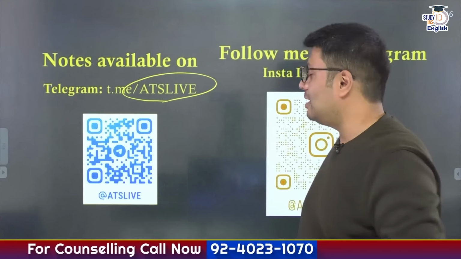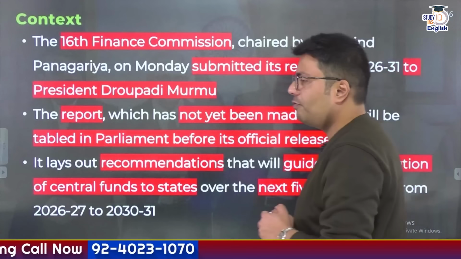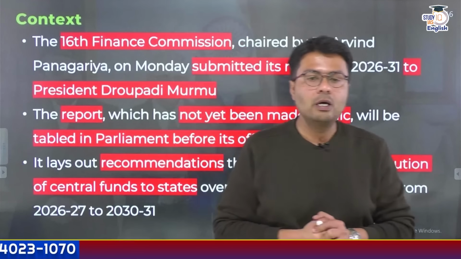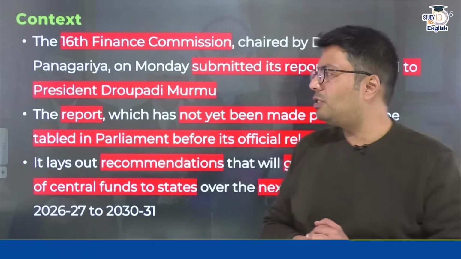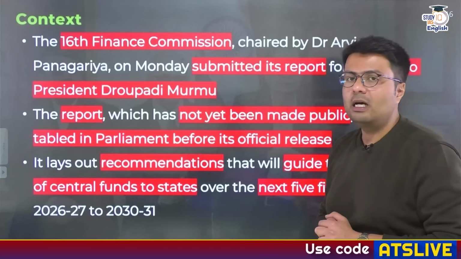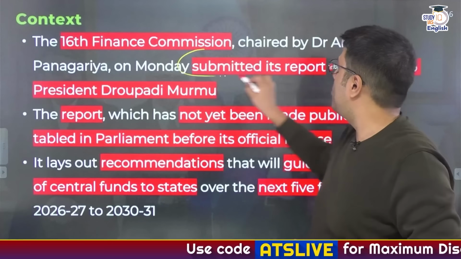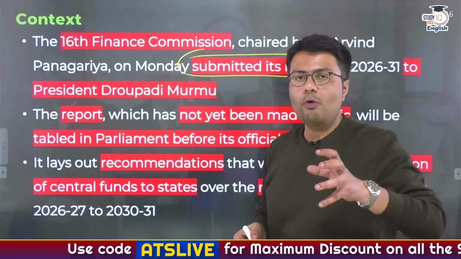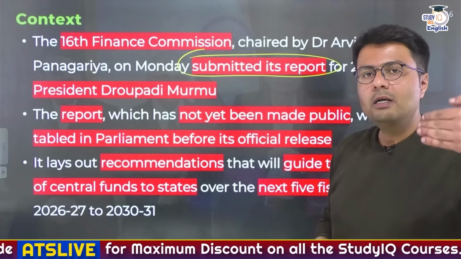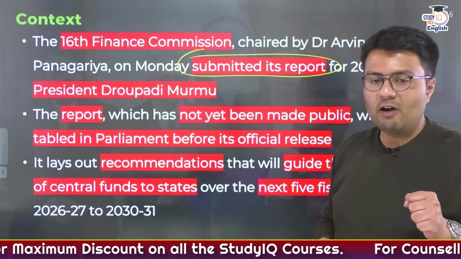So let us understand the context first. Why have we picked up this topic for our today's discussion? As I told you, the 16th Finance Commission, which is chaired by Dr. Arvind Panagariya, yesterday submitted their report to the President of India, which is a report on how to distribute funds between the central and state governments.